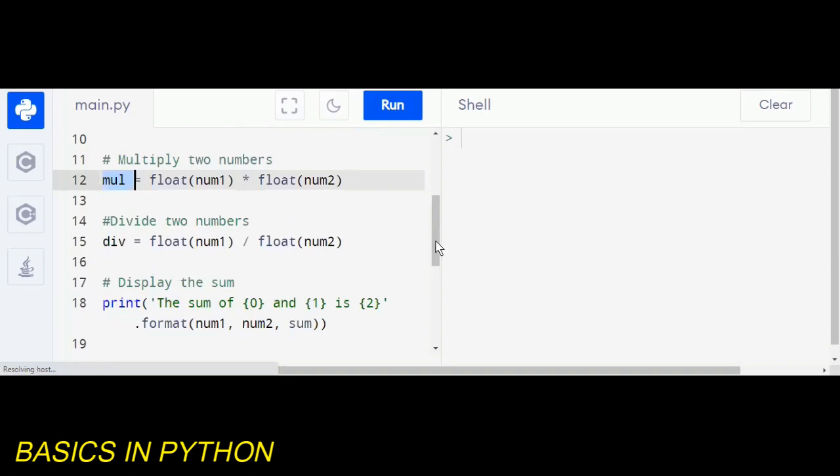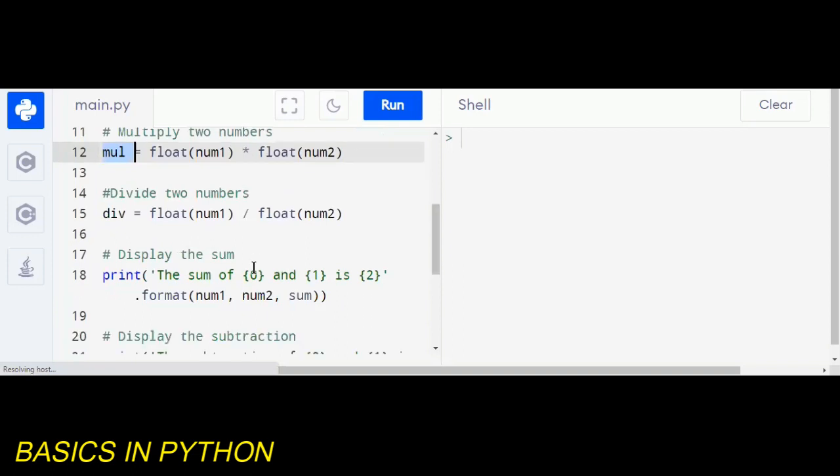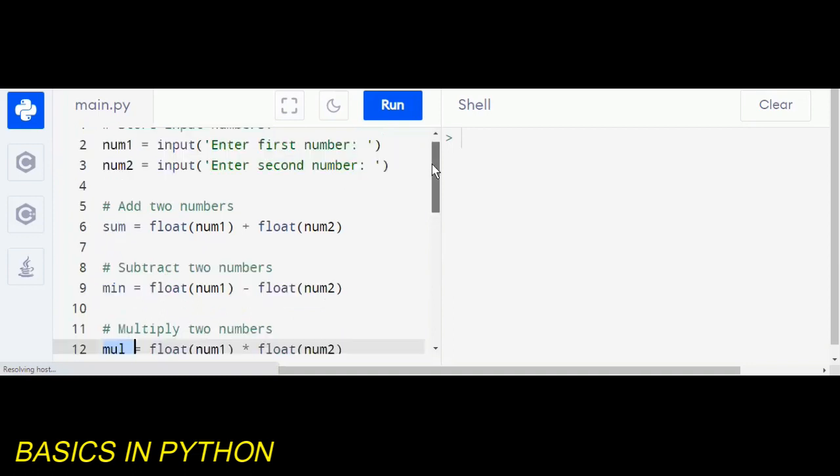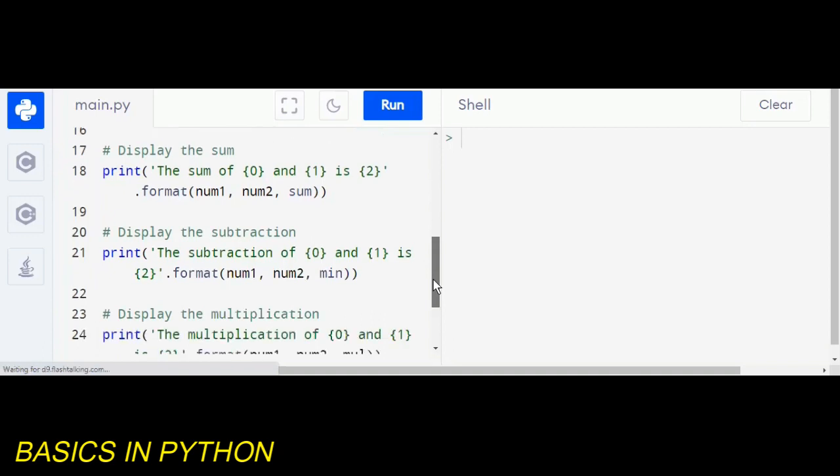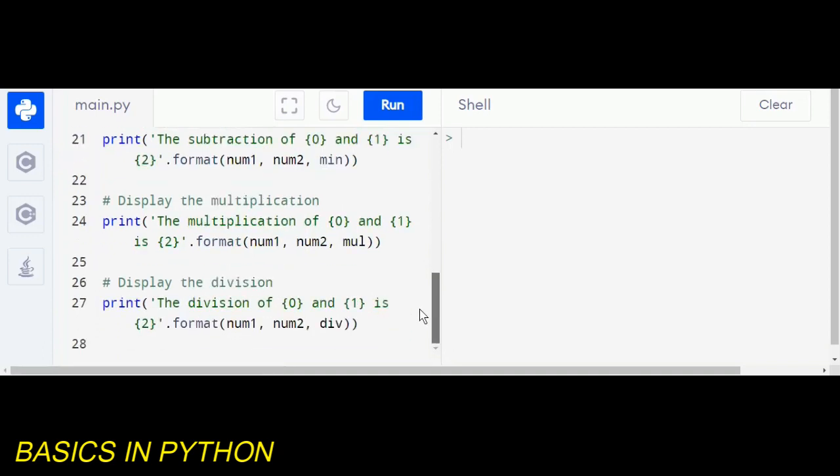So I'll be displaying the sum which I get, that is, sum of 0 and 1 is 2. Here bracket 0 indicates number 1, that is the first number which I'll be getting from the user, and bracket of 1 indicates number 2, that is the second number, and bracket of 2 indicates the sum. The same way I'll be displaying the subtraction, multiplication and division that I get.